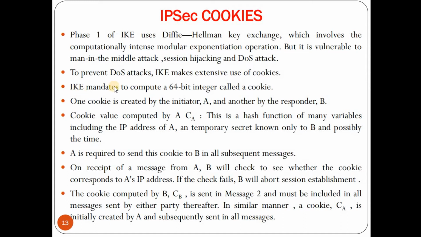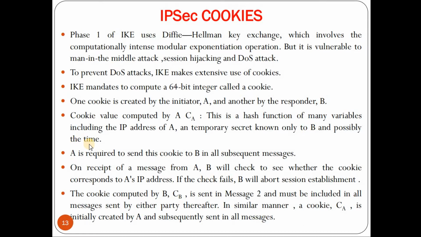Now IKE mandates computing a 64-bit integer called a cookie. One cookie is created by the initiator and another by the responder. In this case, the initiator is A, the responder is B. So the cookie value computed by A, which is represented as CA, how it is done we'll see. This is the hash function of many variables including the IP address of A, a temporary secret known only to B, and possibly the time.